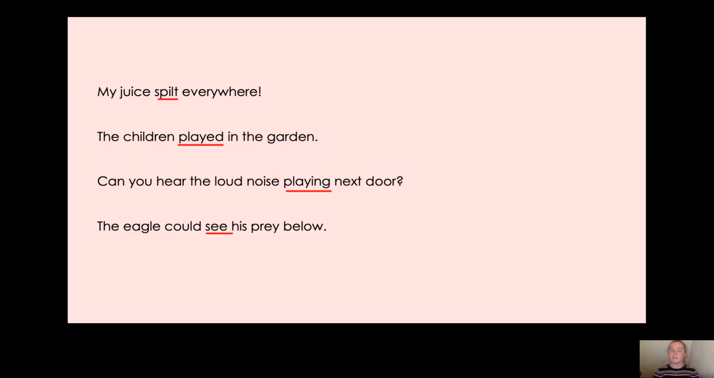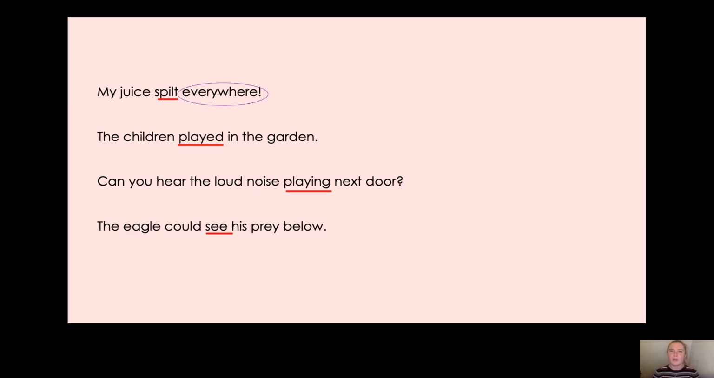Okay, should we see if you were correct? So my juice spilt everywhere. Where's the adverb of place in that sentence? Tell the screen. Yes, that's right. The adverb of place is everywhere. So the juice spilt everywhere. It didn't just spill on the floor. It didn't just spill on the table. It spilled everywhere.